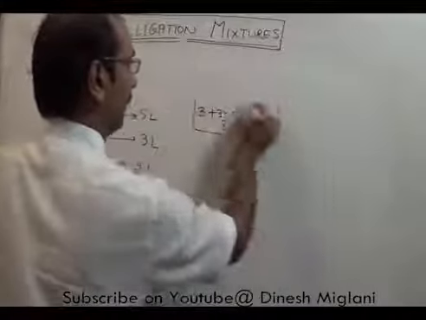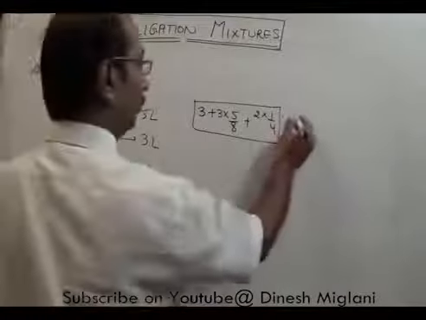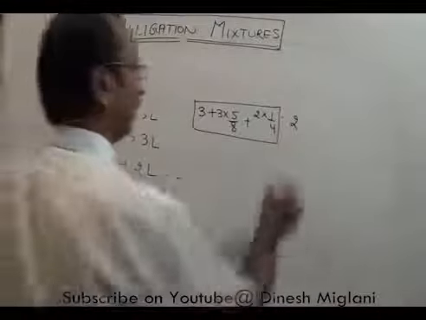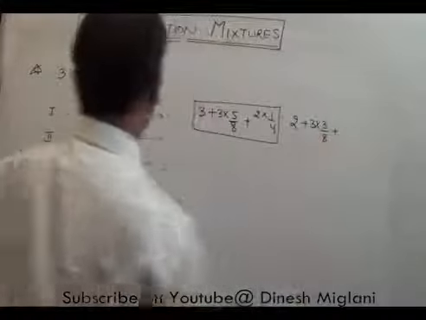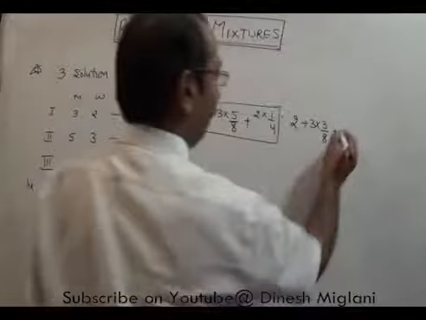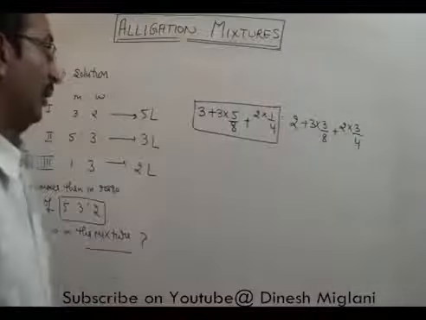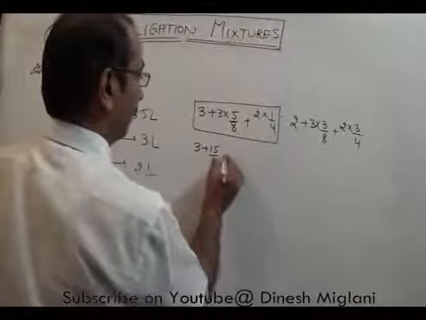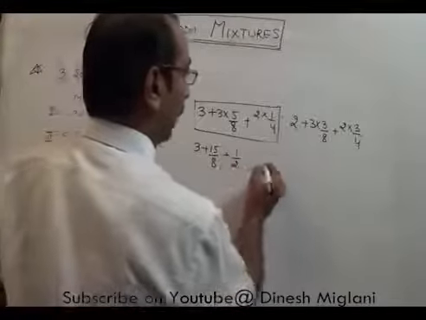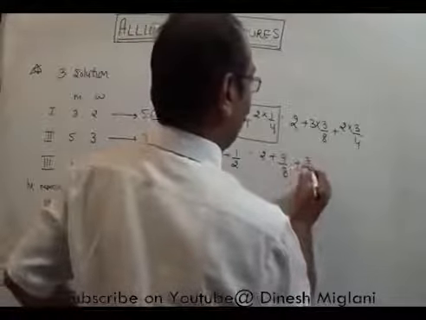Similarly, I will take the water. Water in the first one is 2. Water in the second one, 3 into 3/8. Similarly, water in the third one, 2 into 3/4. Now the milk would be 3 plus 15/8 plus 1/2, and here the water is 2 plus 9/8 plus 3/2.